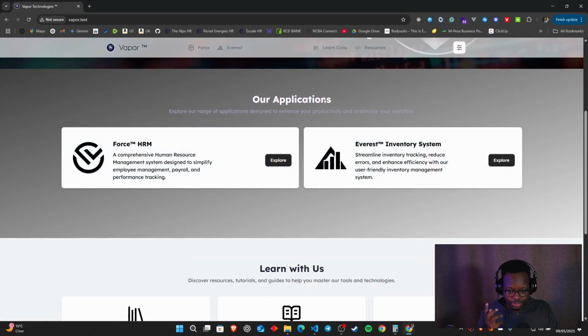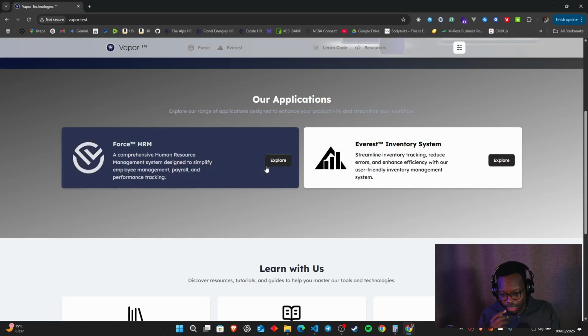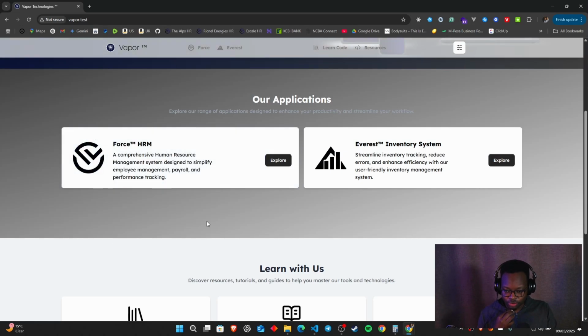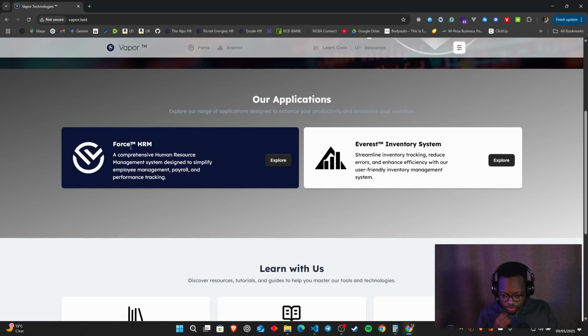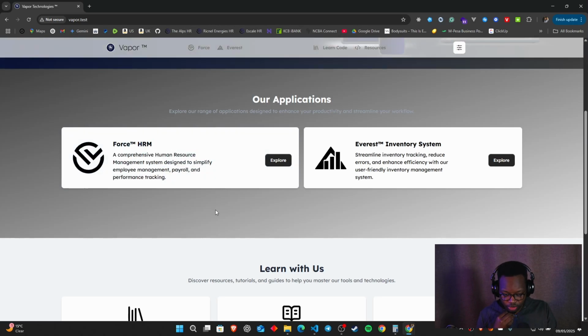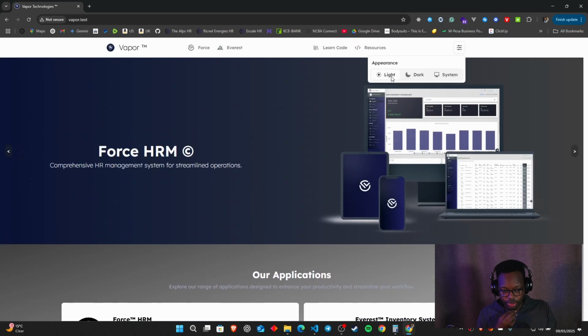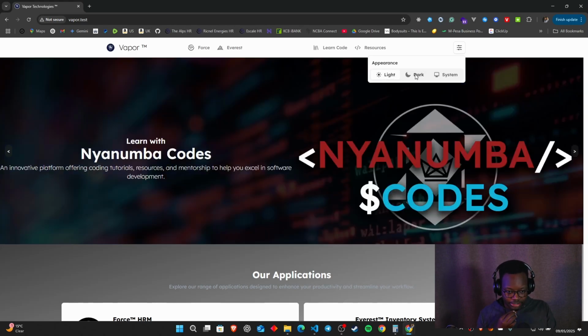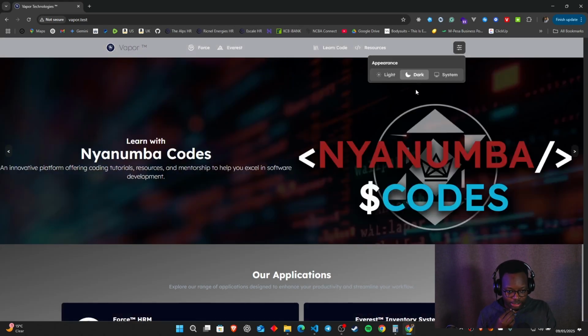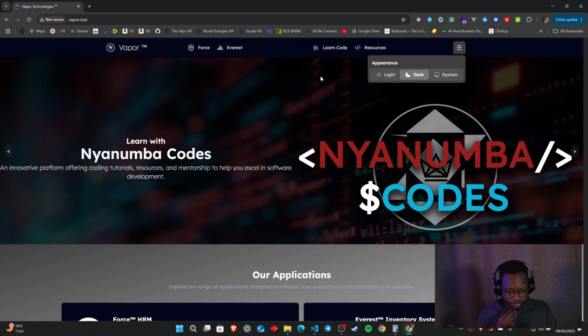Then I have this section for our applications where we have been able to do this. Just look at this. I hover and the icon together with the text becomes white. And then if I hover off, I change that. But here's the kicker. I can do this as well in dark mode. So I come in here and select my appearance to be either light, dark, or system. So I can come in here and select dark, and it comes to dark.